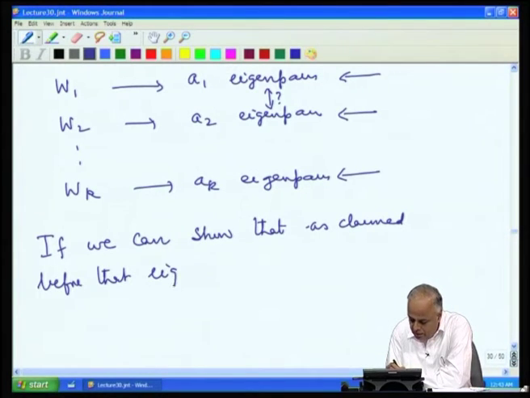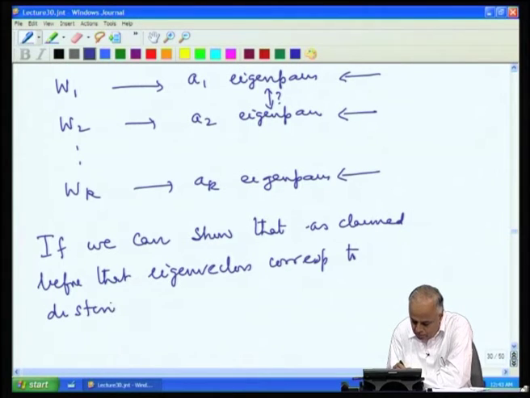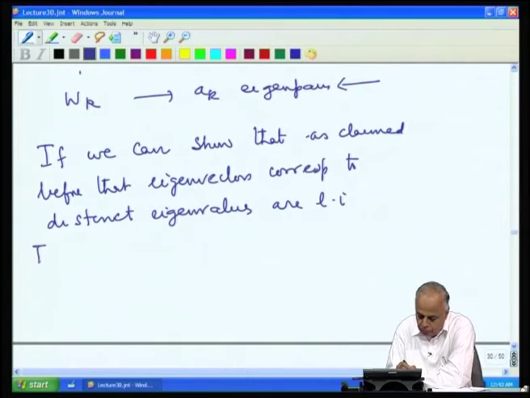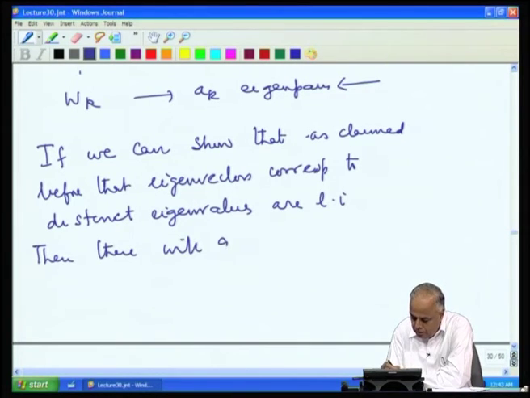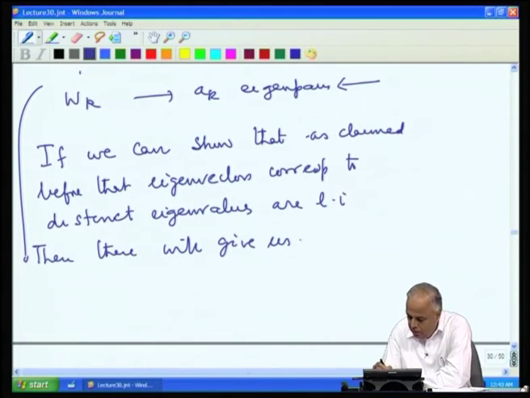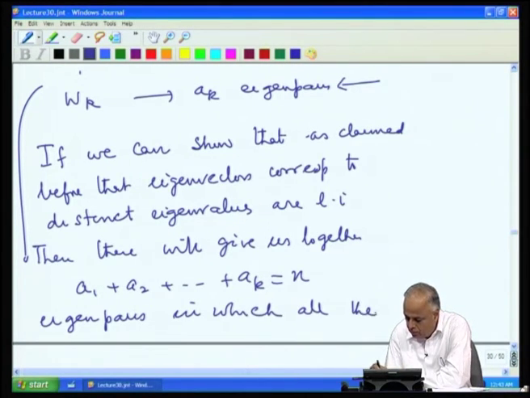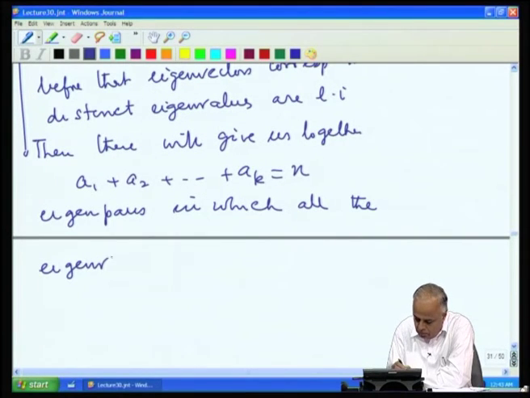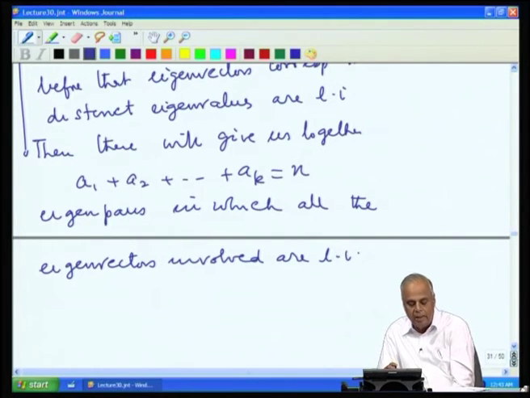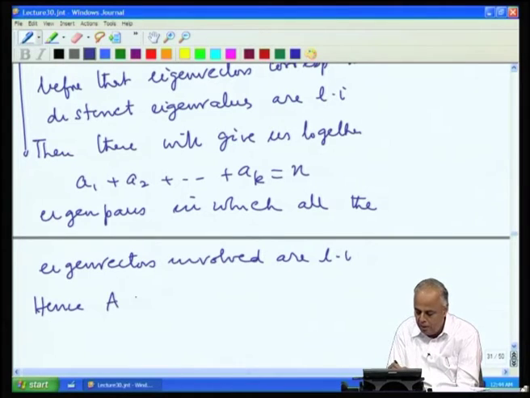that eigenvectors corresponding to distinct eigenvalues are linearly independent, then these will give us together a1 plus a2 plus ak equal to n eigenpairs in which all the eigenvectors involved are linearly independent, and thus we would have had n eigenpairs as we are looking for, and hence A will be diagonalizable.